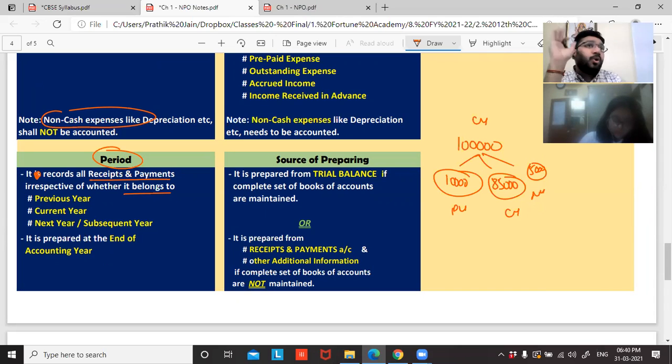In total, how much money is there in your pocket? Pocket means cash and bank account. But in this 1 lakh, 10,000 is belonging to previous year, 5,000 is belonging to next year. So if I have to record some amount in my receipts and payment account, please tell me what amount will I record? But in this 1 lakh previous year and next year is there, no? Can I remove that?